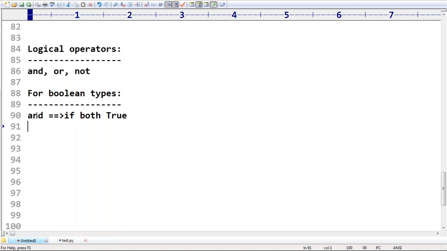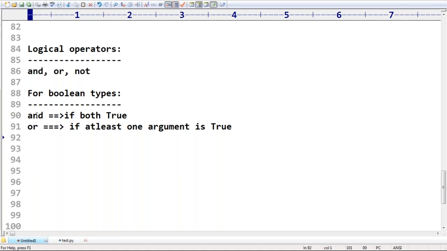If at least one is false, then the result is always false. Next, the or operator: if at least one argument is true, then the result is true. True or false, false or true, true or true: in all cases the result is true. Only if both arguments are false does it return false.